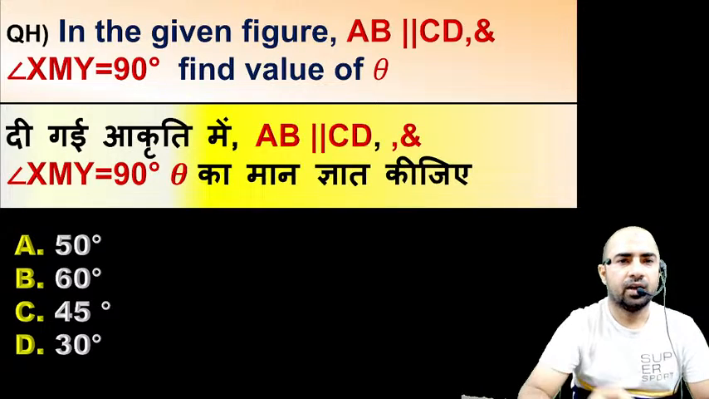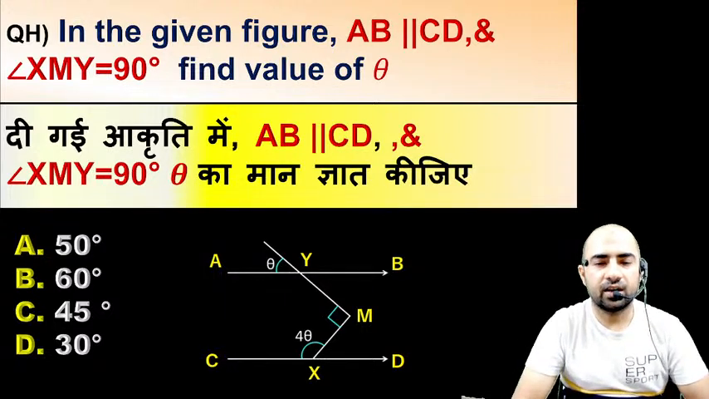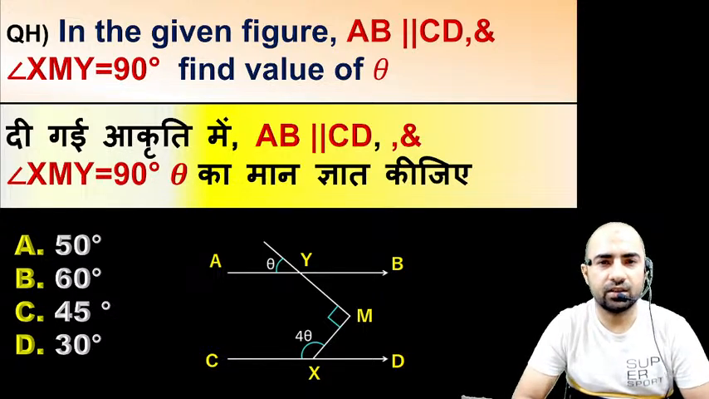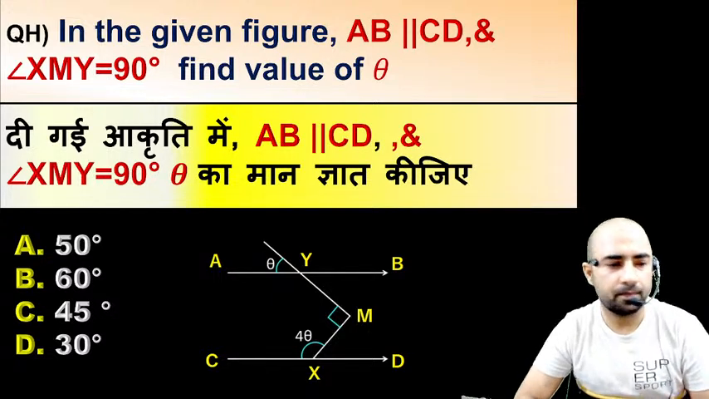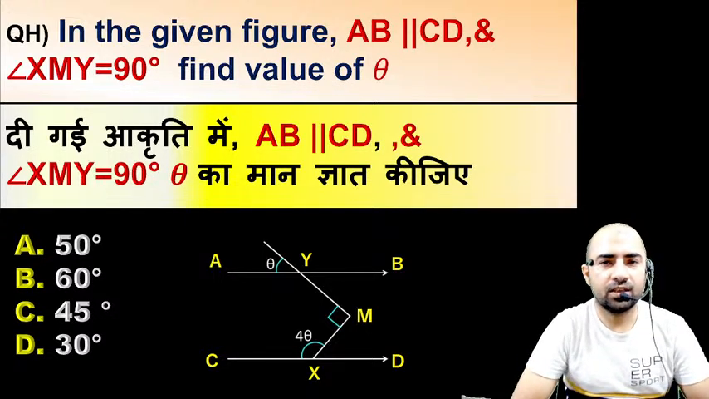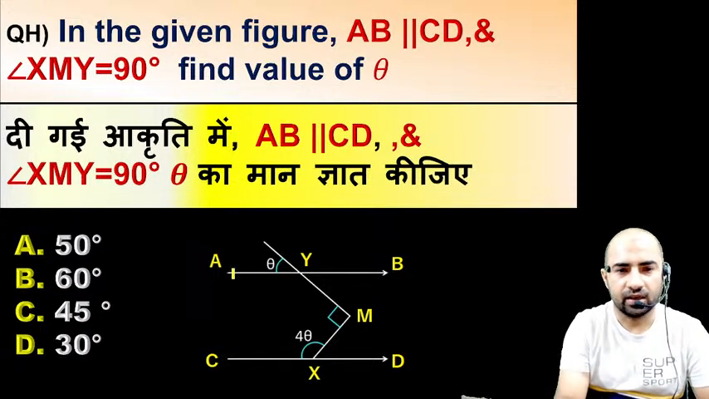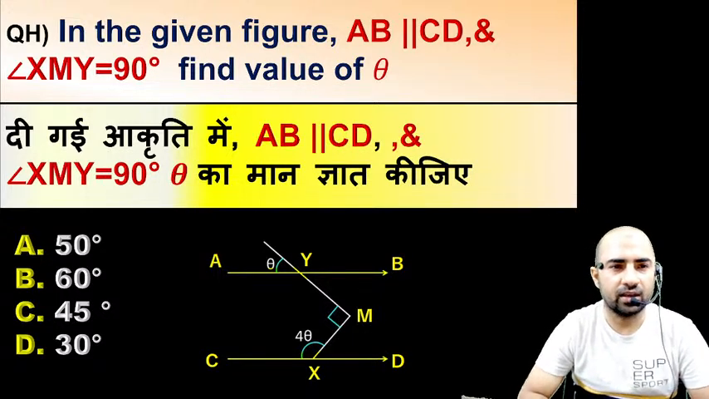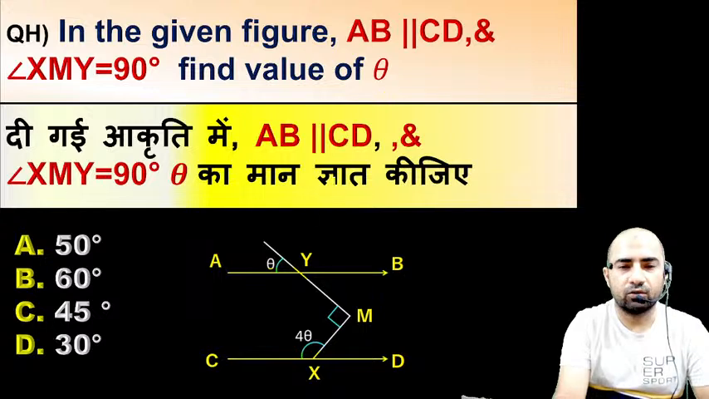Next question we have, in the given figure, just see the figure guys. In the given figure, AB is parallel to CD and angle XMY is equal to 90 degree. Find the value of theta. Just find the answer of this question. So here we have given this question, and the question is saying that AB is parallel to CD. Another condition, angle XMY is given as 90 degree. You have to find out the value of this theta.